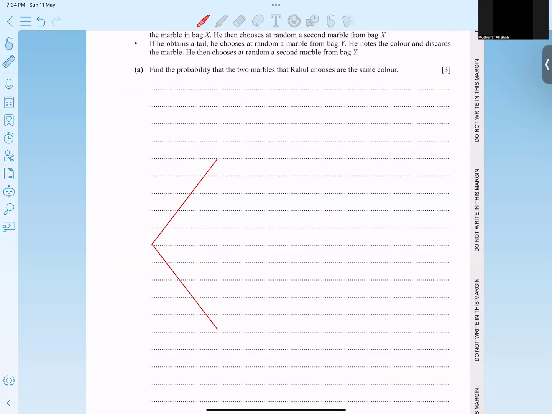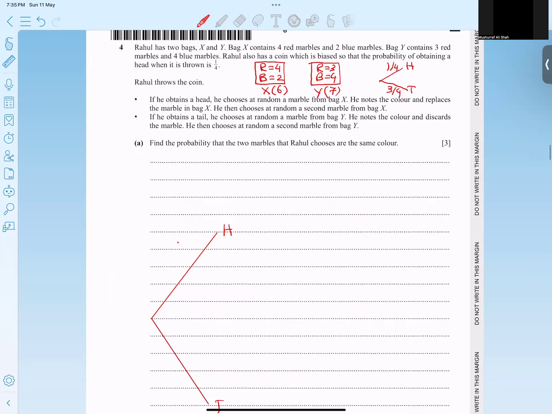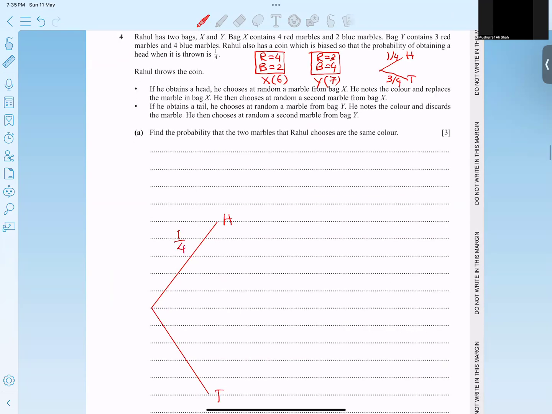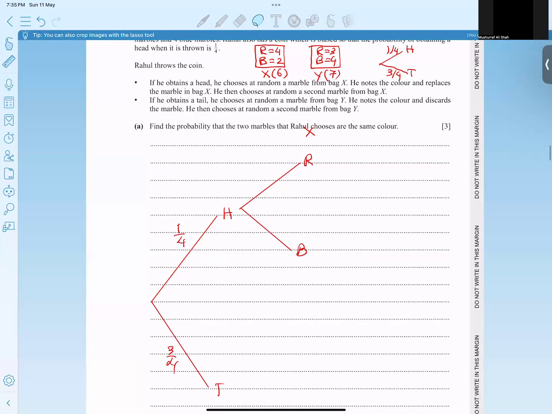So this is a head and tail. Chances of head is very clear, 1 out of 4. And here 3 out of 4. Now, this is X. So when you talk about X, we have red and blue. So let's talk about the situation.